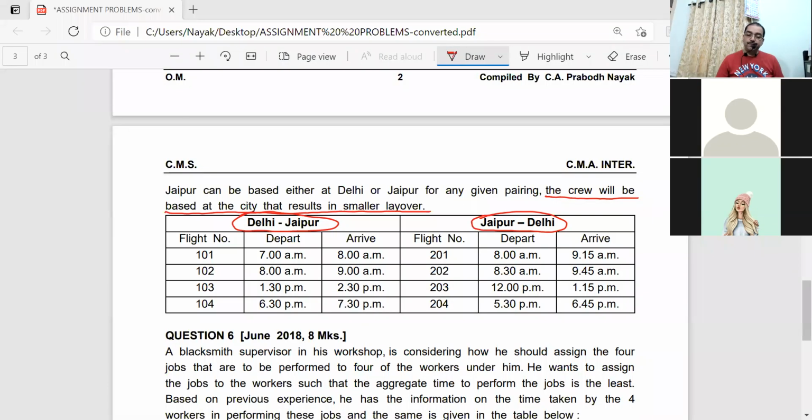So 101, the Wi-Fi got disconnected. So I was explaining to you.